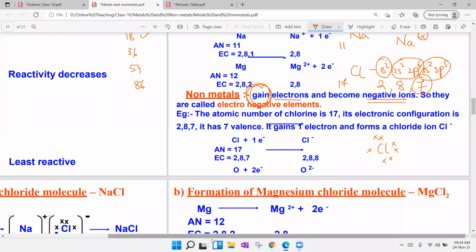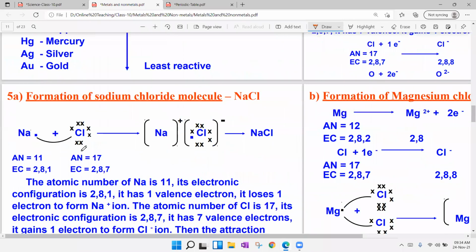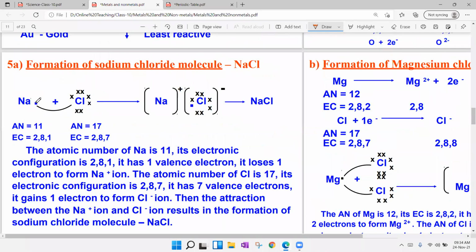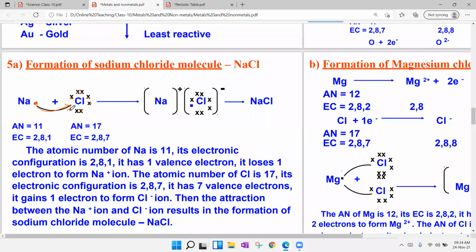Now sodium and chlorine both will be reacting with each other, forming NaCl. Here you can observe sodium has only one valency electron, chlorine has 1 2 3 4 5 6 7. Sodium will donate one electron to chlorine. Chlorine will accept one electron to become stable. Now sodium has lost one electron and it has become 10, that is stable, neon electronic configuration. Chlorine has gained one electron, it has become 18, argon electronic configuration.